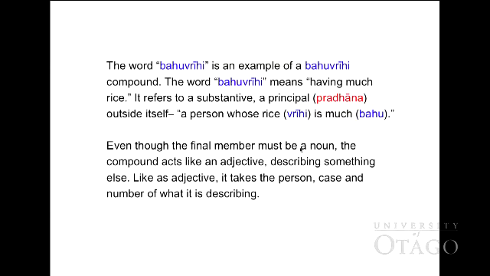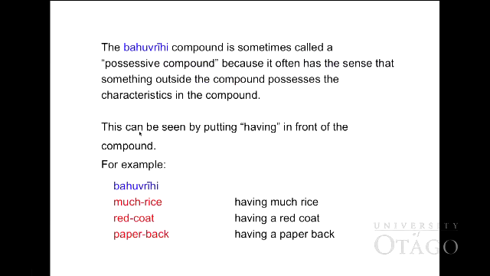Even though the final member must be a noun, the compound acts like an adjective describing something else. It takes the person, case, and number of what it describes, just like an adjective. Adjectives modify something, and they have to take the person, case, and number of the thing they describe or modify. The Bahuvrihi compound is sometimes called a possessive compound because it often has the sense that something outside the compound possesses the characteristic in the compound.